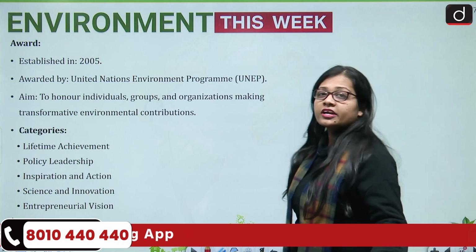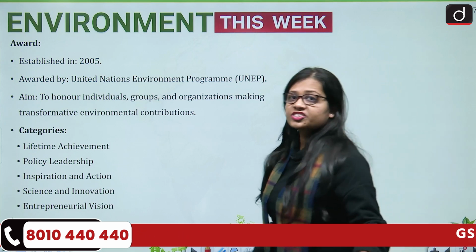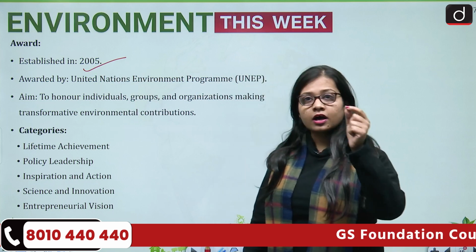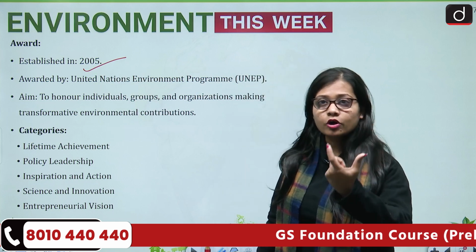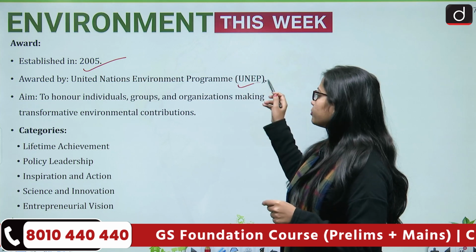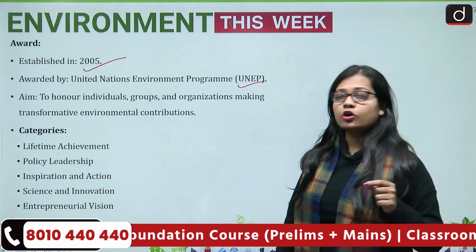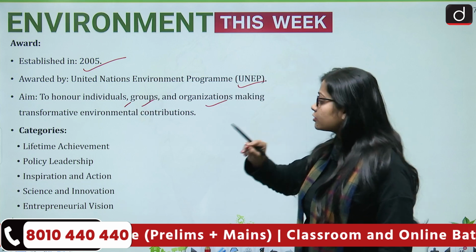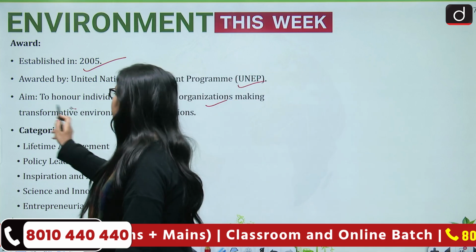Now the award, that is the Champion of the Earth award, was established in the year 2005, and it is given by UNEP, that is United Nations Environment Program, and the aim of the award is to honor individuals, groups and organizations making transformative environmental contributions.